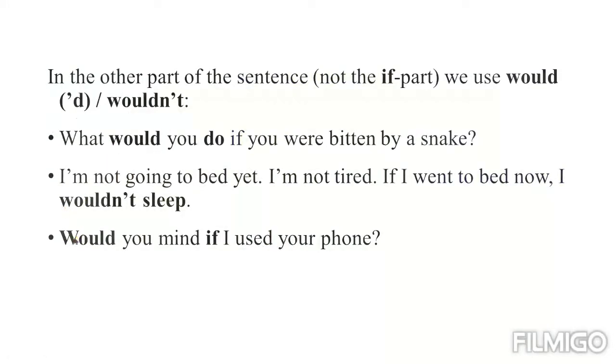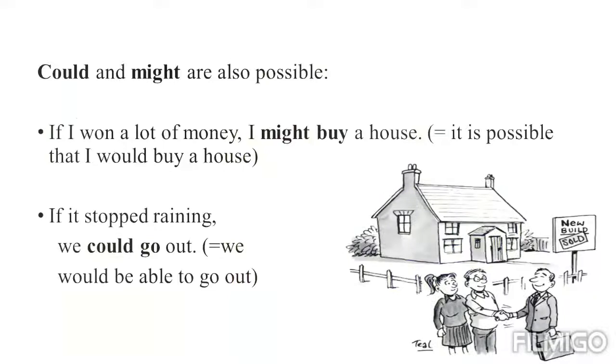Yes. Another example: would you mind if I used your phone? After if, we don't have would again. We don't have could, any one of them. Would is in the other part of the if part. Would you mind if I used your phone? Is this one also clear? Yes, teacher. Very good, very good. So we want to continue.